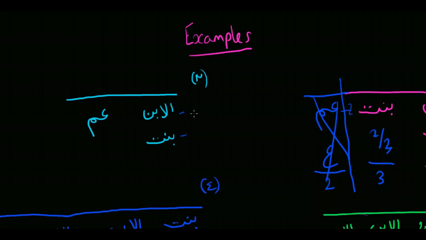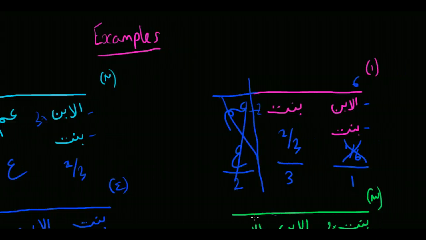The second example is where we have a bintul ibn, meaning a daughter of the son, i.e. a granddaughter, and an uncle. And we learnt previously that if there's one granddaughter, then she gets the half, and the uncle will get the remainder. If we instead said that there were two granddaughters, then they would receive 2/3 between them, and the uncle would receive the remainder, which is a third. And similarly, if there were 3 or more, then again they would just share 2/3, and the uncle would get the remainder. So those are fairly straightforward cases.